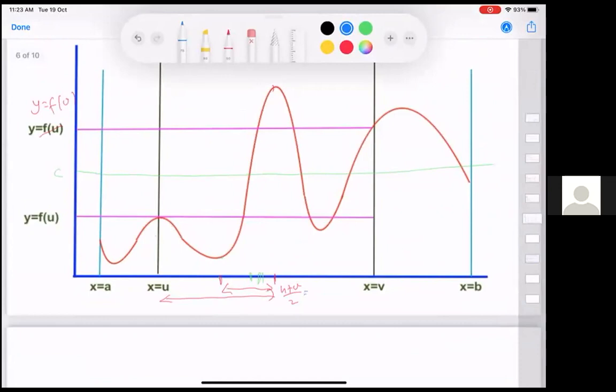So the x equal to u we will also call x0. This is y0. Then this was my point W1.